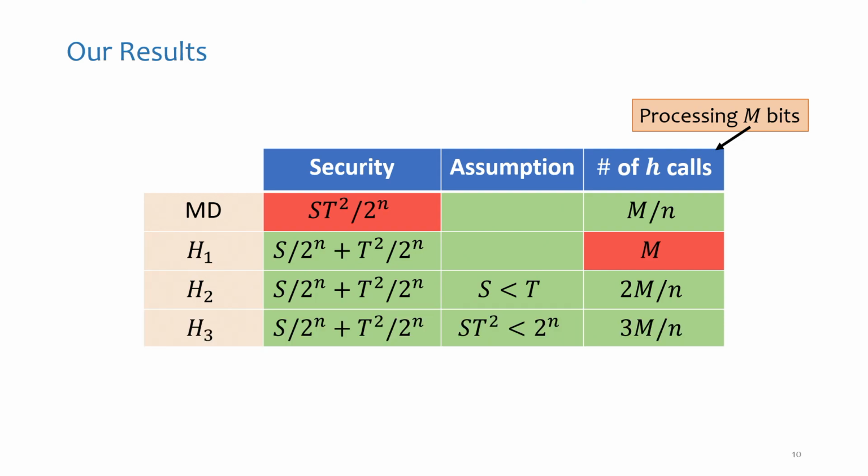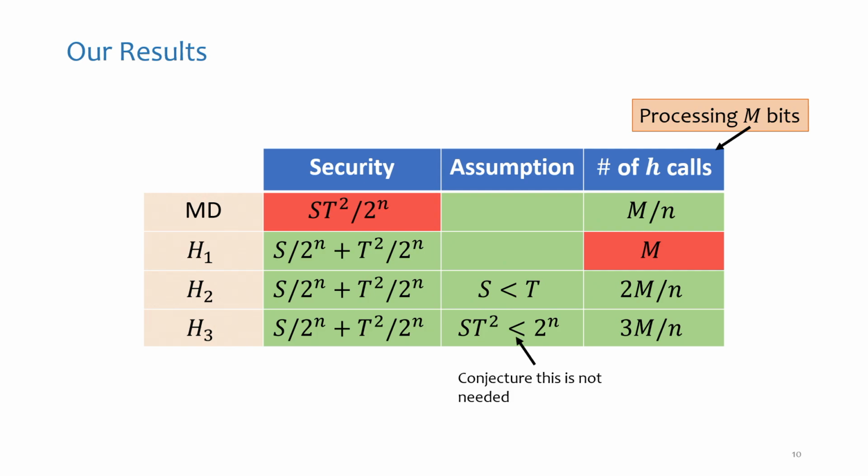And our last construction, again, achieves optimal security, but now the assumption is much weaker on the relationship between S and T. We only assume ST squared is smaller than 2 power n. And the construction is somewhat efficient. It's only 3 times less efficient than Merkle-Damgard.